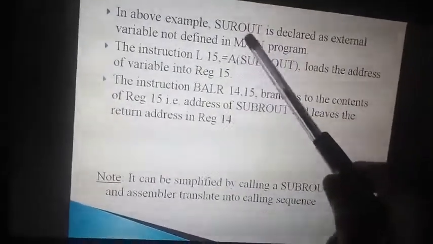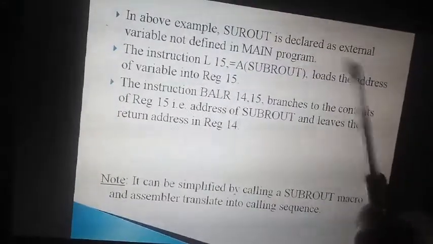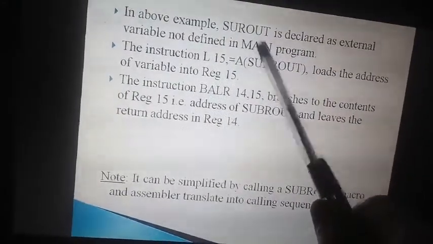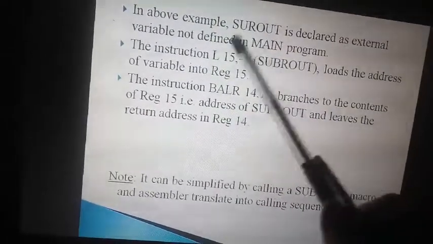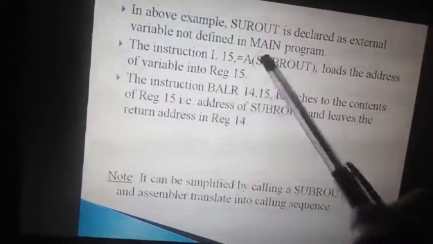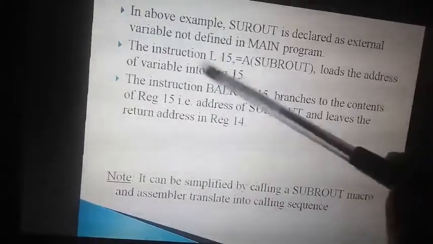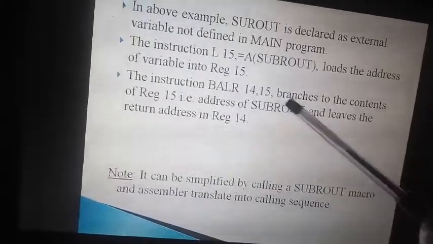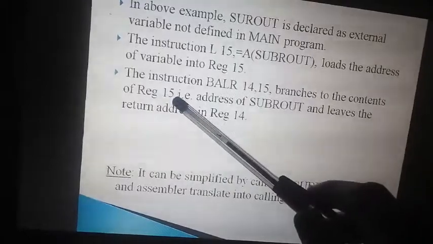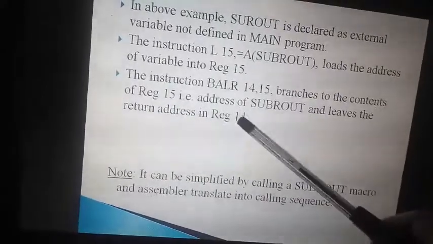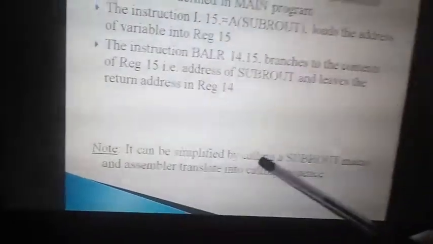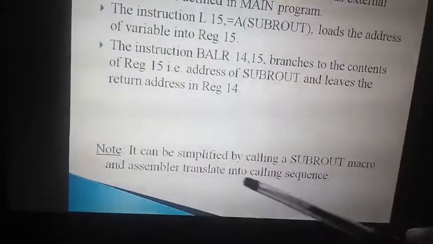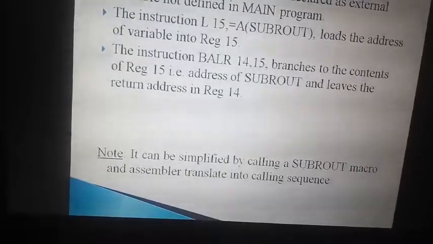In the above, the subroutine is declared externally and not defined by the main. That means the assembler doesn't know the address of the subroutine. So the address of the subroutine is loaded to register 15, and BALR helps to branch to the register content of register 15, meaning branching to the subroutine, and it leaves the return address in register 14. Yeah? So here we can implement this using a macro also.